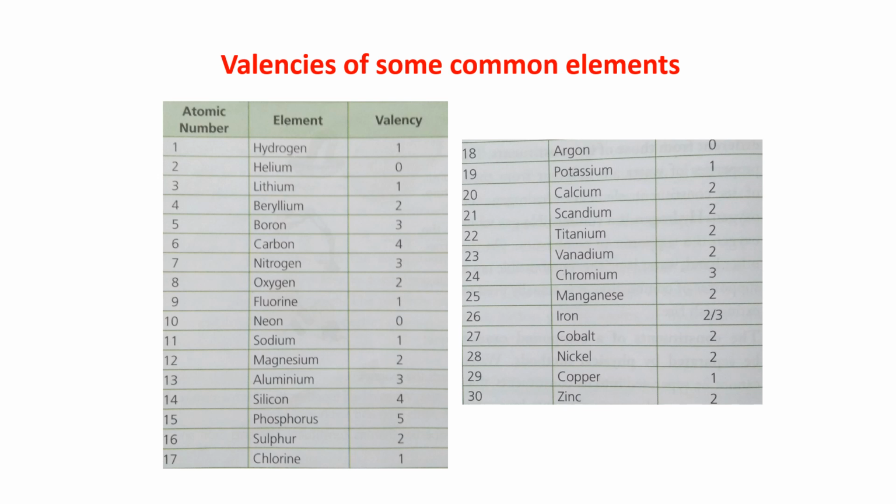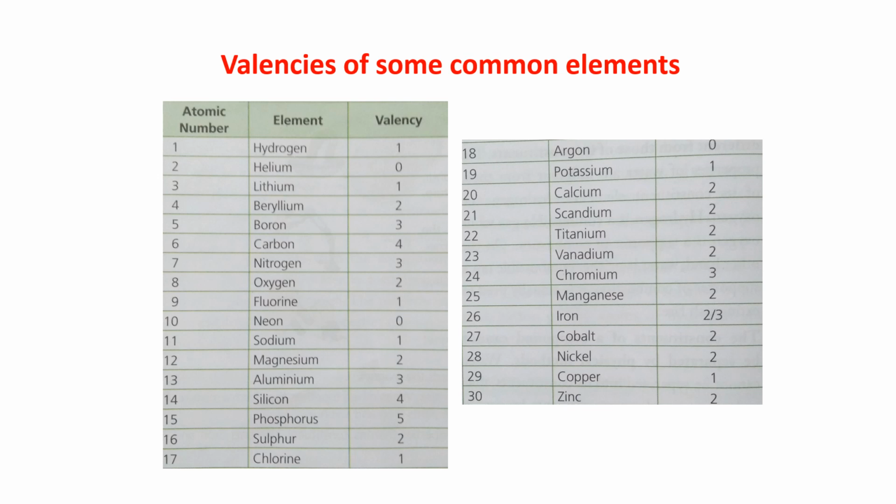This you have to learn. And how do you have to learn? You have to write the valencies in your notebook. It is not once. You have to write the valencies every day. What you will do is write the name of the element in one place, write it on a white paper and get it Xeroxed.